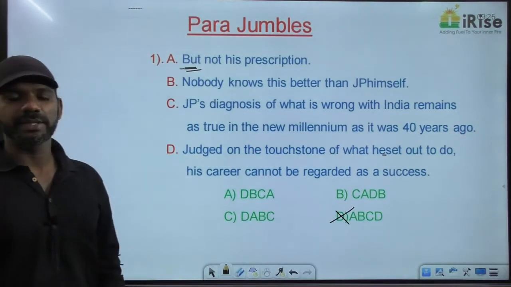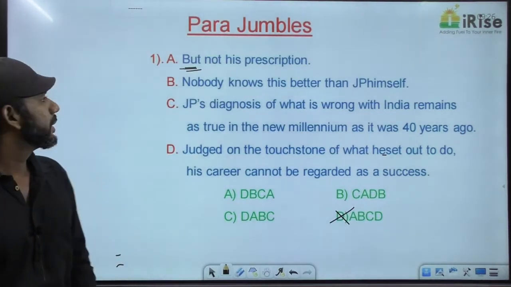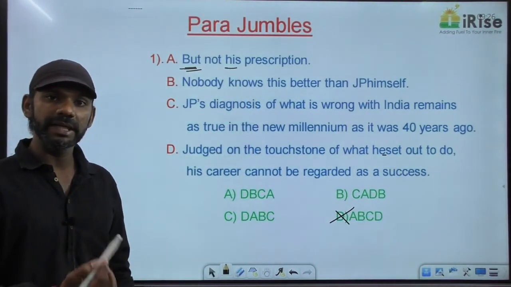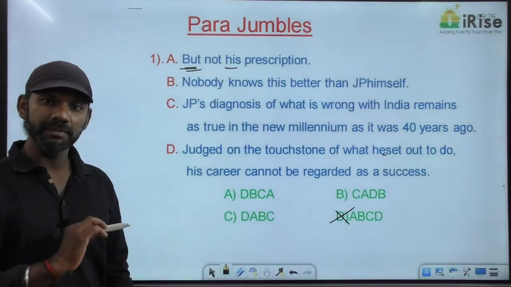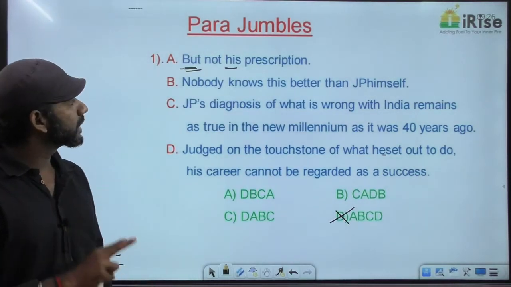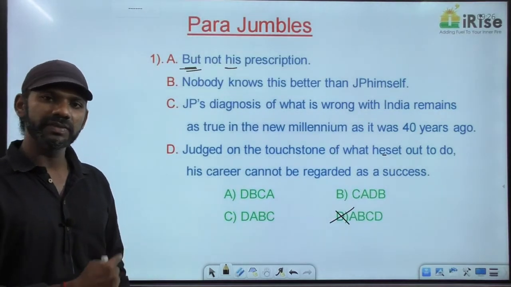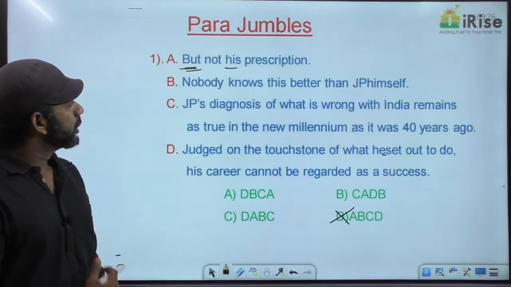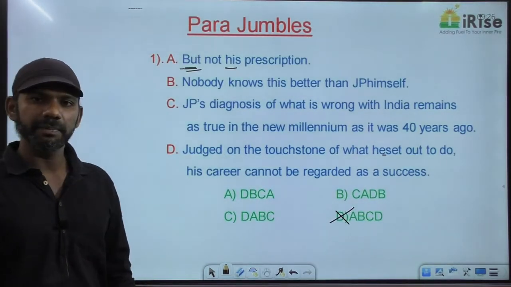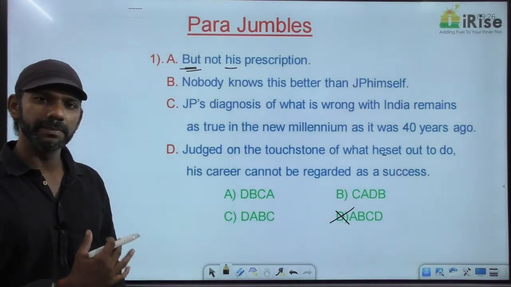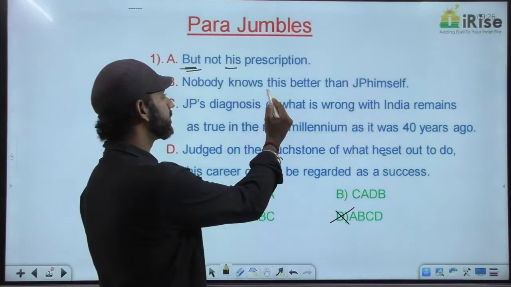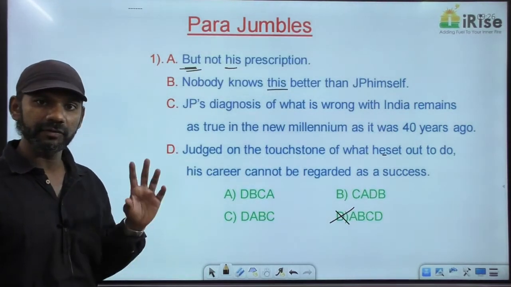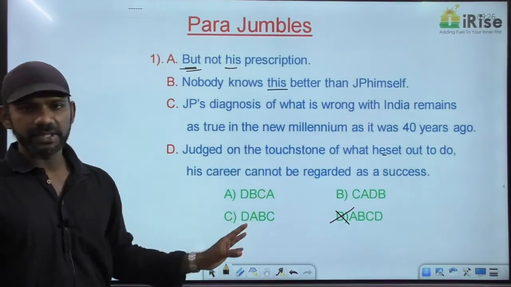There is one more reason to say that the paragraph cannot start with A, because his is a pronoun. Every pronoun must refer to a noun immediately before it. So immediately before A, there must be another sentence. So because of two reasons, the indicator but and the pronoun his, we can say that the paragraph cannot start with A. Come to B. Nobody knows this better than JP himself. Can the paragraph start with B? No, because this is a demonstrative pronoun. So immediately before B, there must be another sentence. So the paragraph cannot start with B. Anyway, there's no option starting with B.